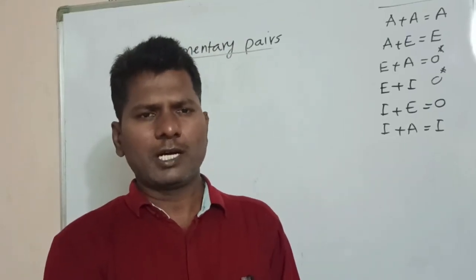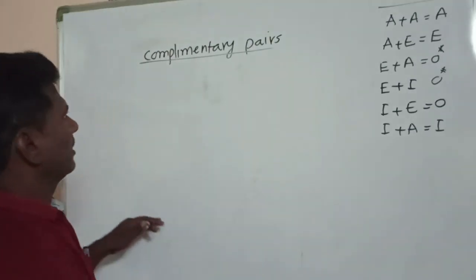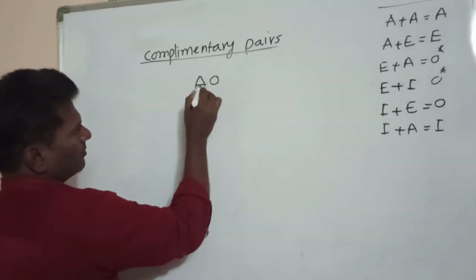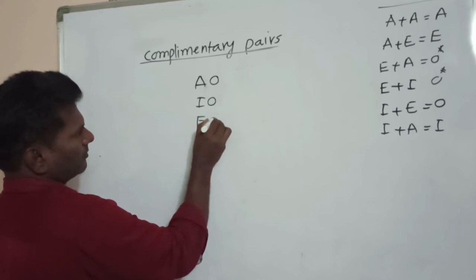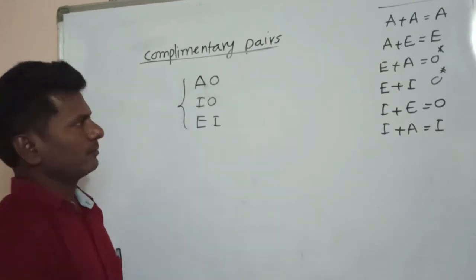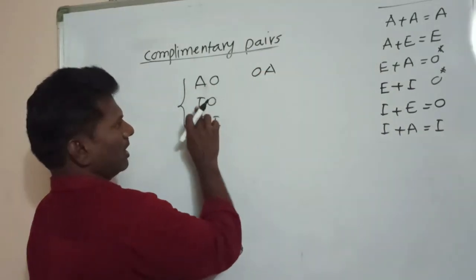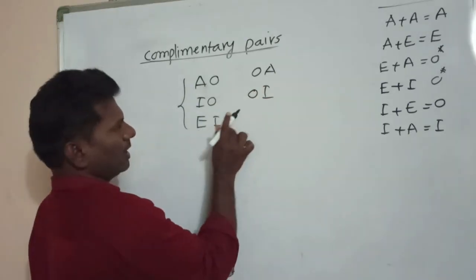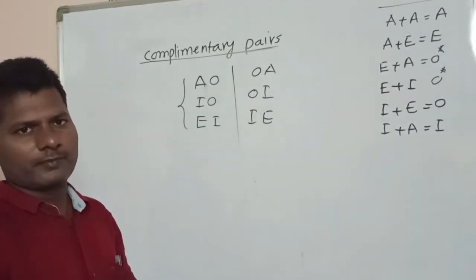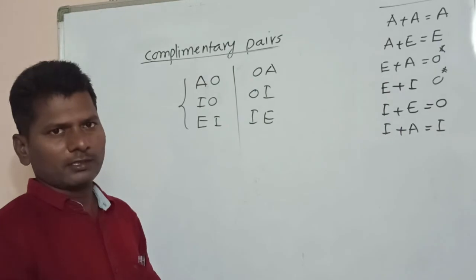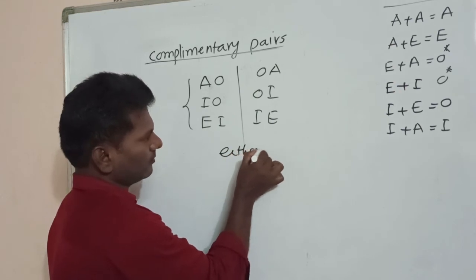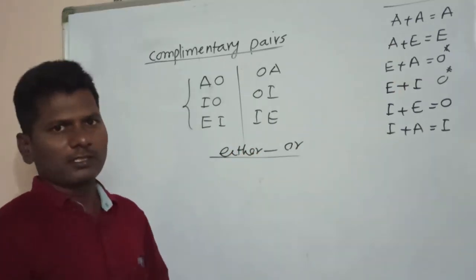Now let us discuss complementary pairs. Here AO, IO and EI. These three pairs are said to be complementary pairs: AO or OA, IO or OI, EI or IE. If you find these pairs, they are said to be complementary pairs. In that case, we have to choose the either-or option. The either-or option we have to select.